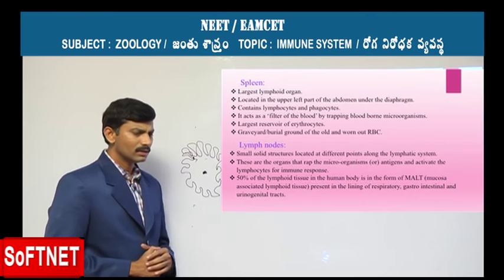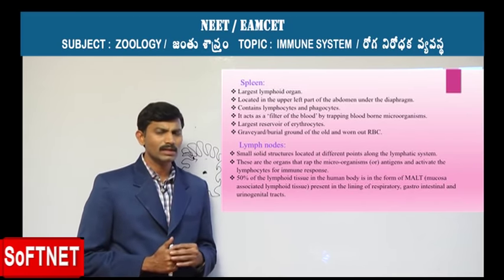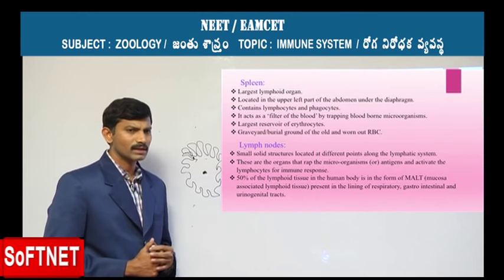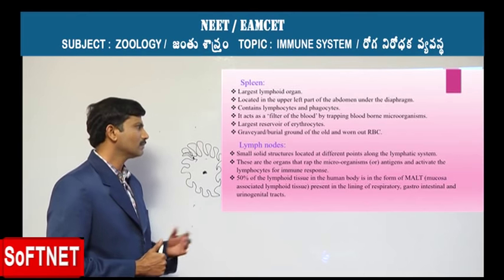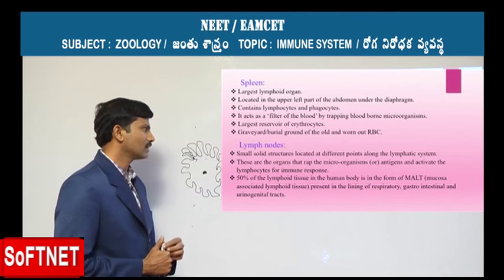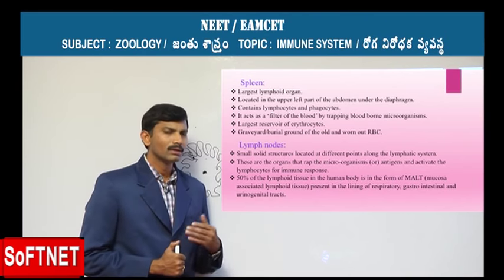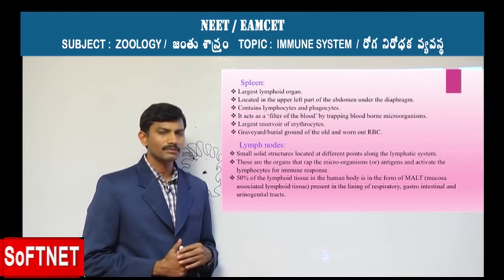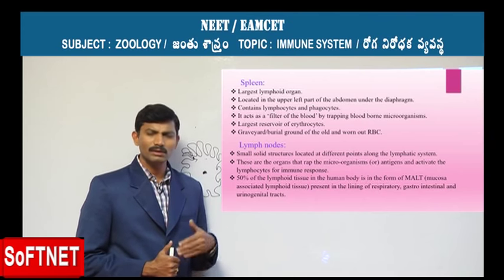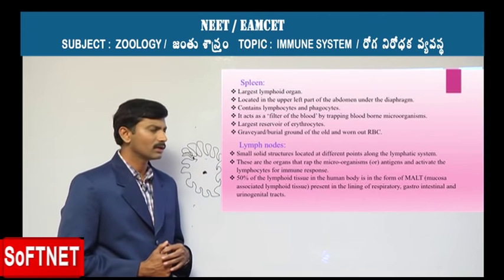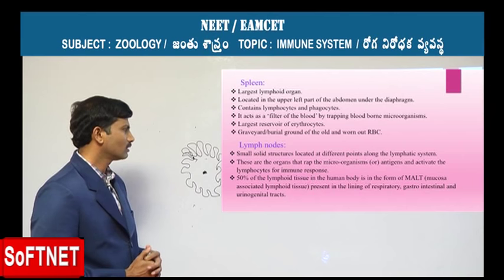In the early embryonic stage, it acts as a hemopoietic organ, but later in life it acts as a graveyard or burial ground for old and worn-out RBCs, and is responsible for their destruction.